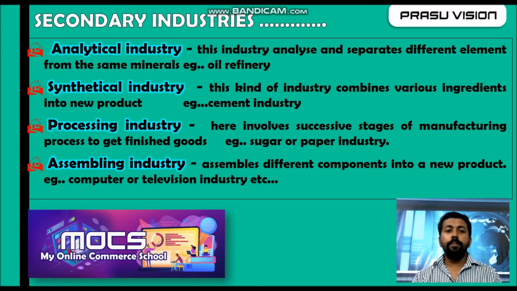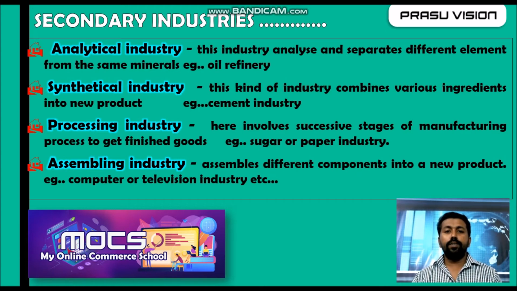And the next one is processing industry. After a continuous process, they create a finished product. Through successive steps or stages, they manufacture a new finished product for final consumption.